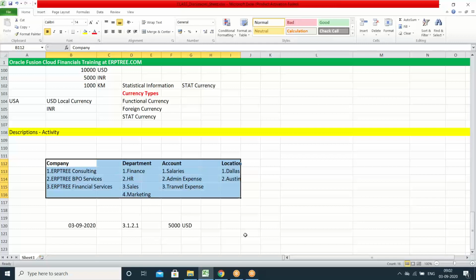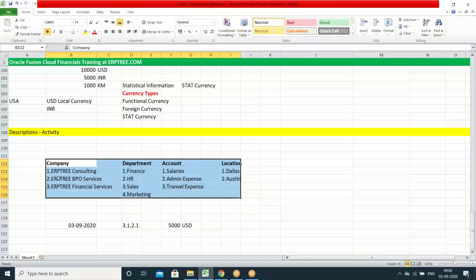That means you have to predefine. During the transaction, you should not create the companies and all. First, you have to list out all your companies, departments, accounts, and locations, so that all will be ready. When business users are going to record the transaction, simply they can select, and they can record the transaction. So this is the point we have to understand.